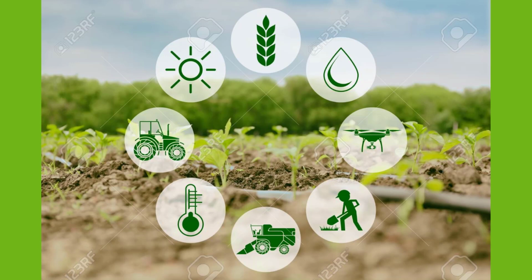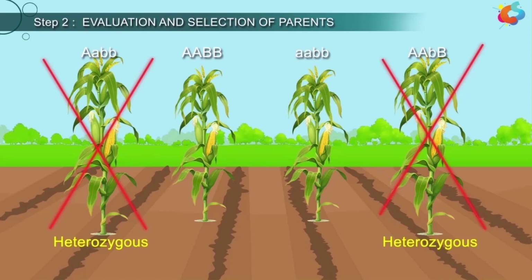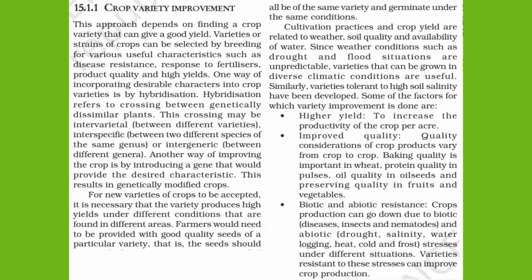Another one is change in maturity duration. Some plants have a short maturity period and some have a long maturity period. So for reducing the maturity duration, we use crop variety improvement programs. Another one is wider adaptability, meaning developing varieties that can grow and adapt to different conditions. For developing such plants, we need crop variety improvement programs.